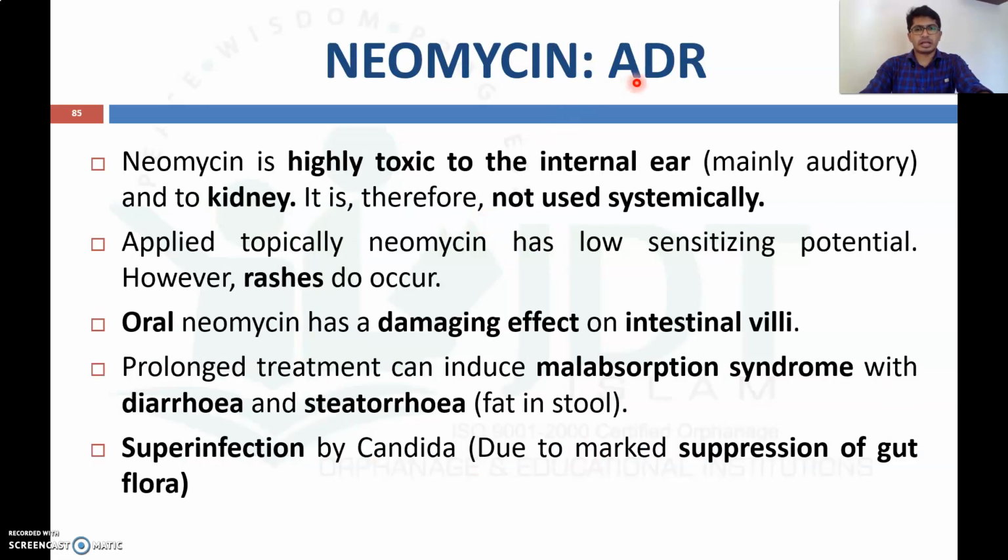And the important adverse drug reactions of neomycin are: neomycin is highly toxic to the internal ear and the kidney, but it is not used systemically because of this adverse drug reaction. It is applied topically and has some low sensitizing potential. It may cause rashes, and oral neomycin has a damaging effect on the intestinal villi. Prolonged treatment can induce malabsorption syndrome with diarrhea and steatorrhea, that is fat in the stool, and there is a chance of superinfection due to the marked suppression of gut flora by neomycin if you are administering it by the oral route.